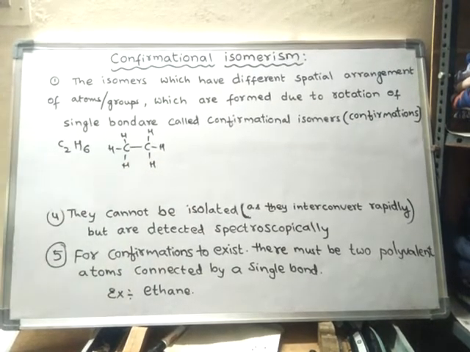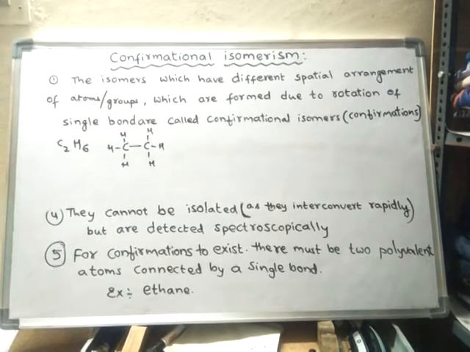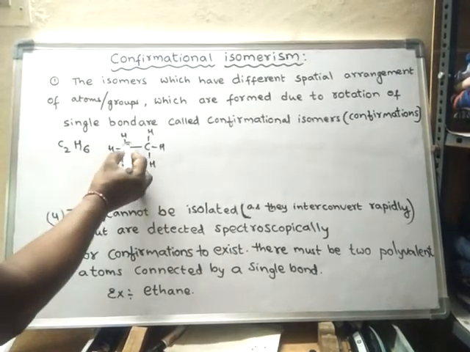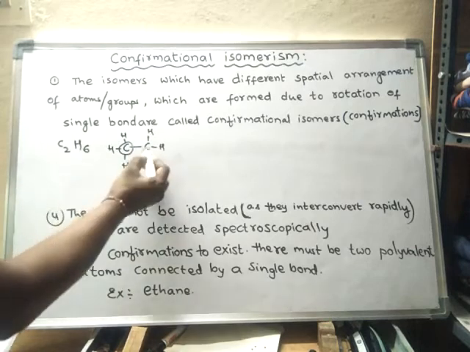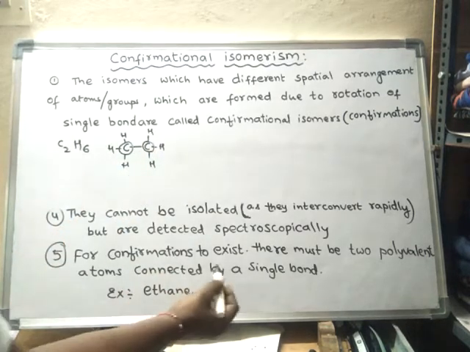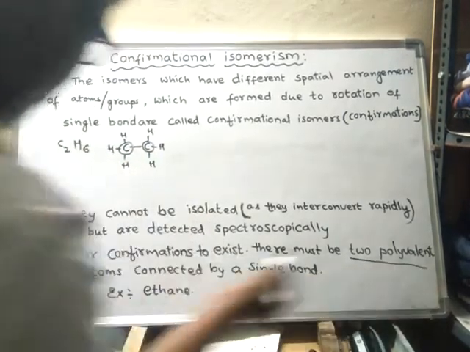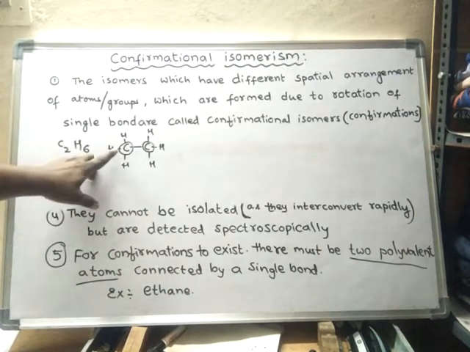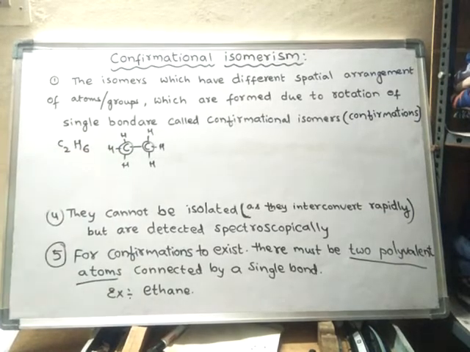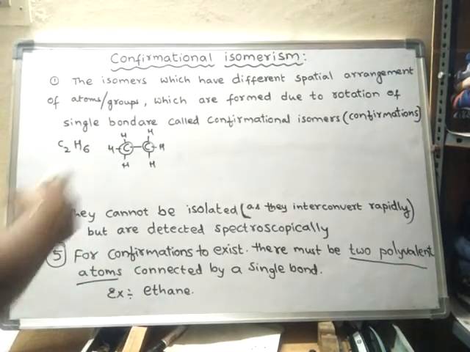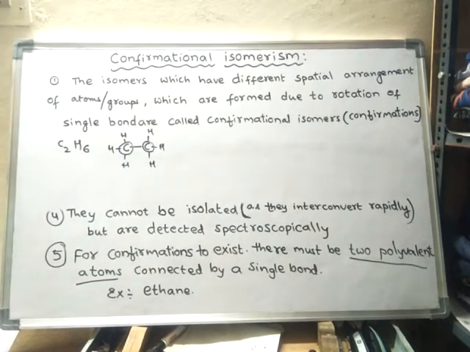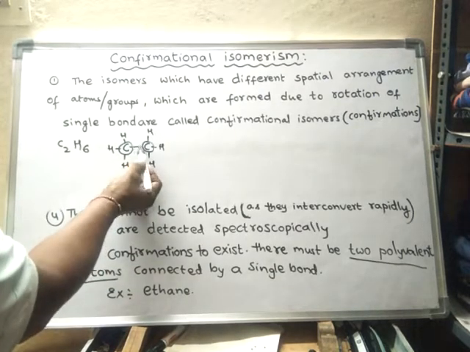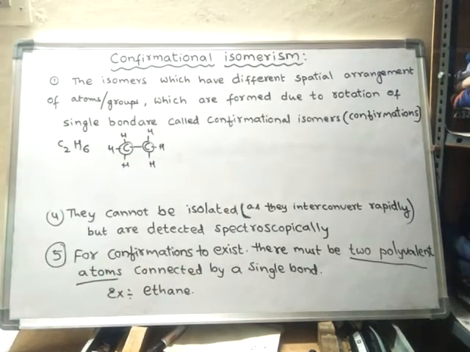So the structure of ethane looks like this. Now this is a polyvalent atom and this is another polyvalent atom. What is the meaning of polyvalent? Atoms which can form more than one bond are said to be polyvalent atoms. So here these two are the polyvalent atoms, connected by a single bond.